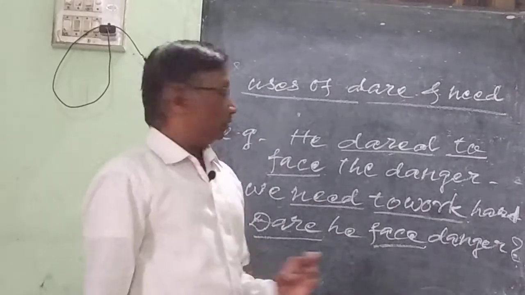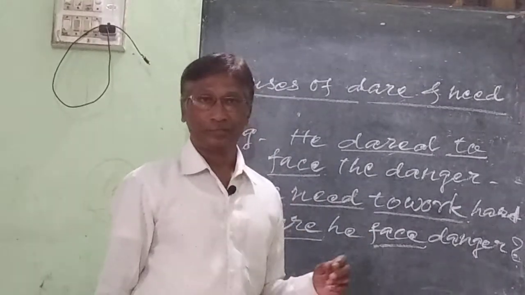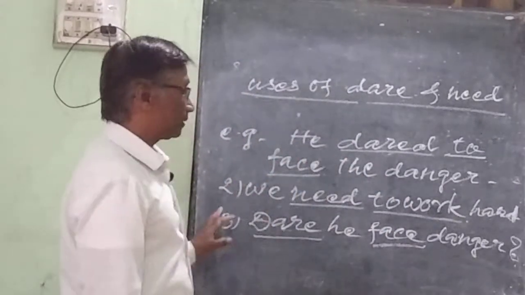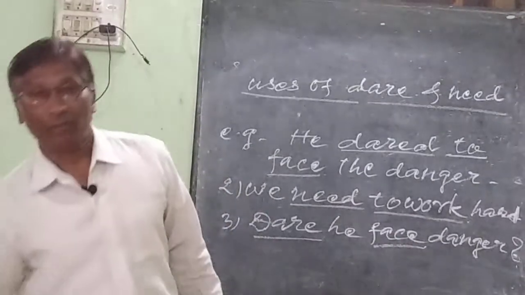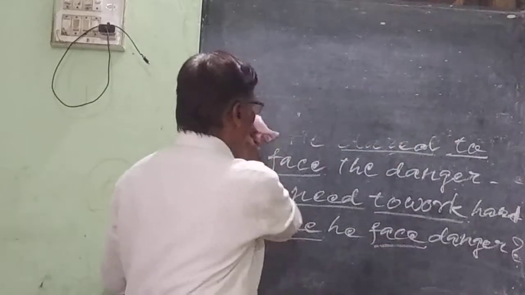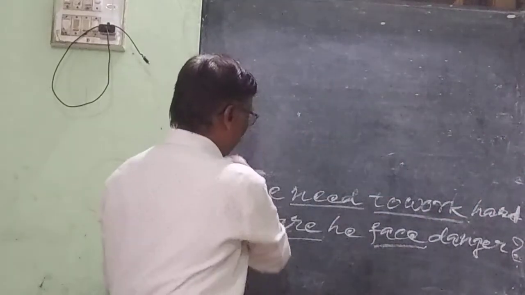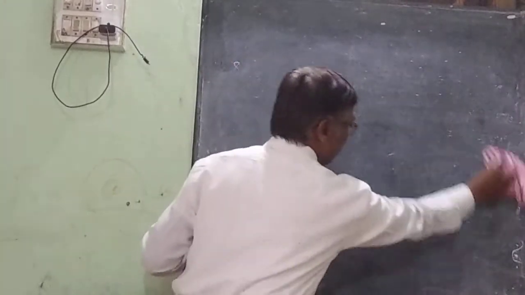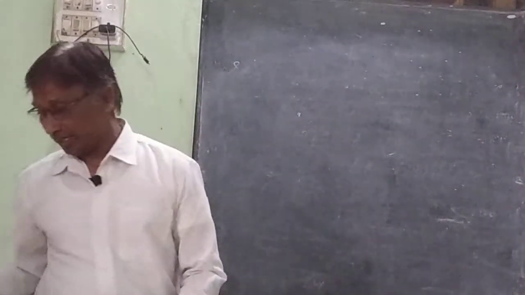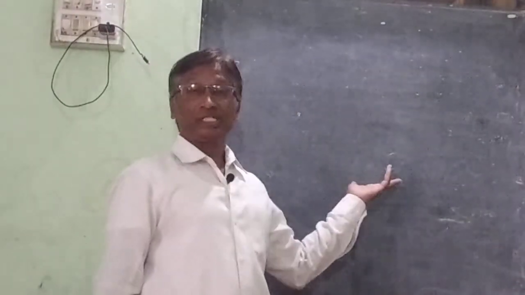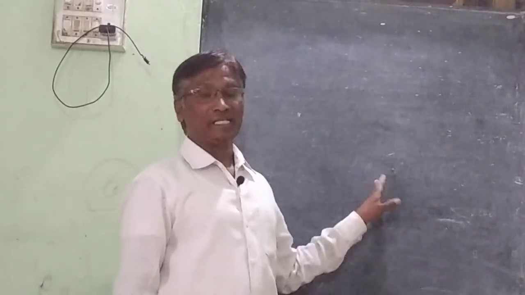So one of the most important rules is about the verb let. With the verb let, we use bare infinitive when it is used in active voice, and when it is used in passive voice, the same bare infinitive is used. It means with let, bare infinitive is used in both active as well as in passive voice. See the example.